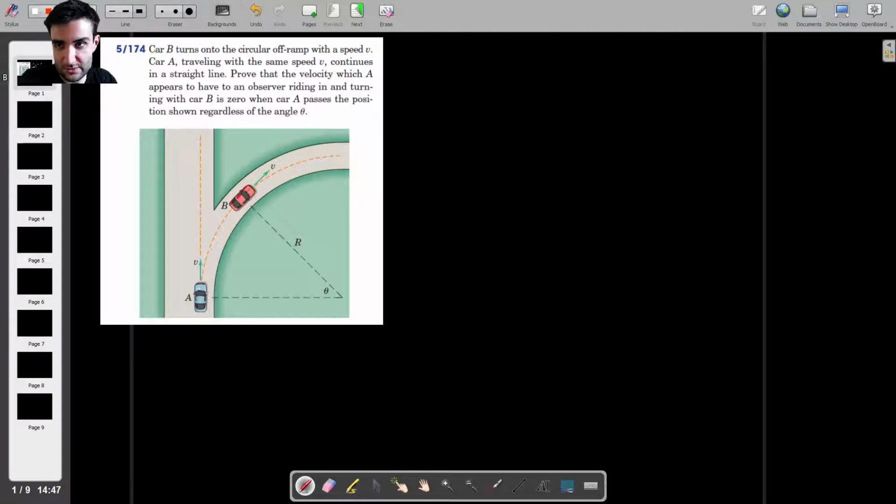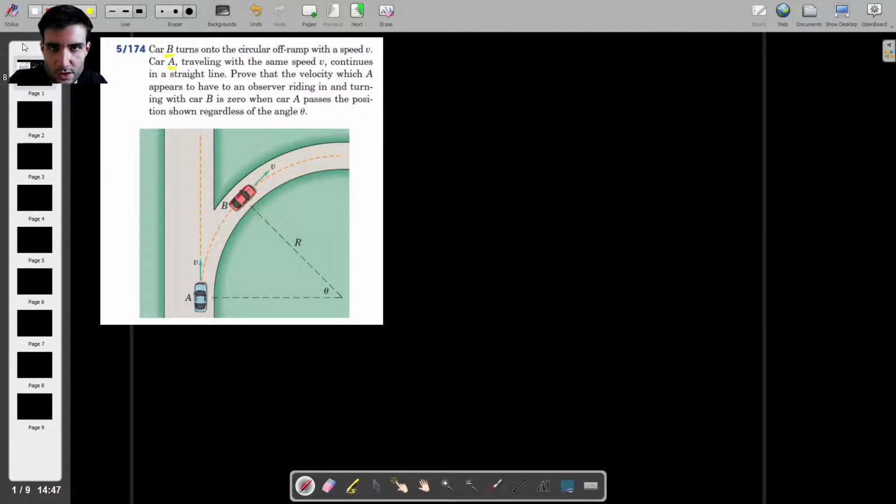So, this question involves two cars called car B and car A, and they're traveling in slightly different ways. Car A is traveling in a straight line with constant speed v, which means that car A has a constant velocity, and car B has a constant speed, but is traveling along the arc of a circle with a velocity that's always changing.